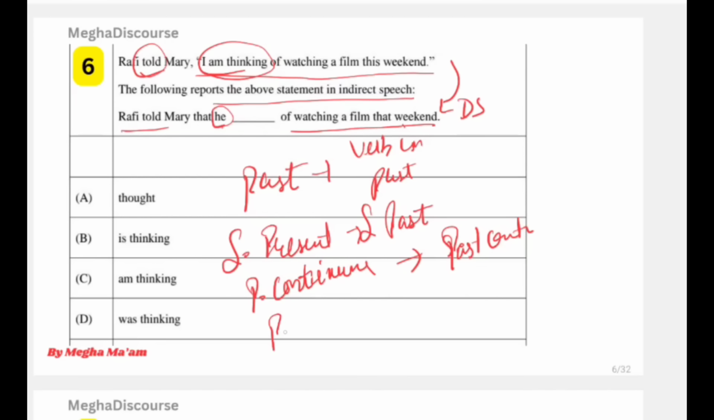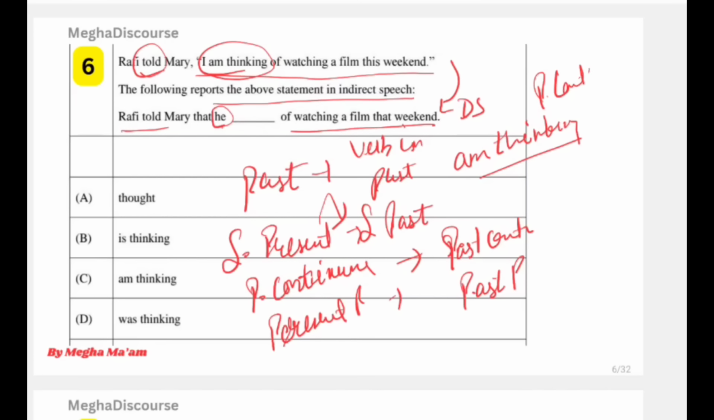If we have present perfect, it will convert into past perfect. Just simple, just convert it. If we have am thinking, okay, it is present continuous tense, convert into past continuous, that is I was thinking or he was thinking. So we have option D. Simple. Rafi told Mary that he was thinking of watching a film that weekend. So this is our answer.